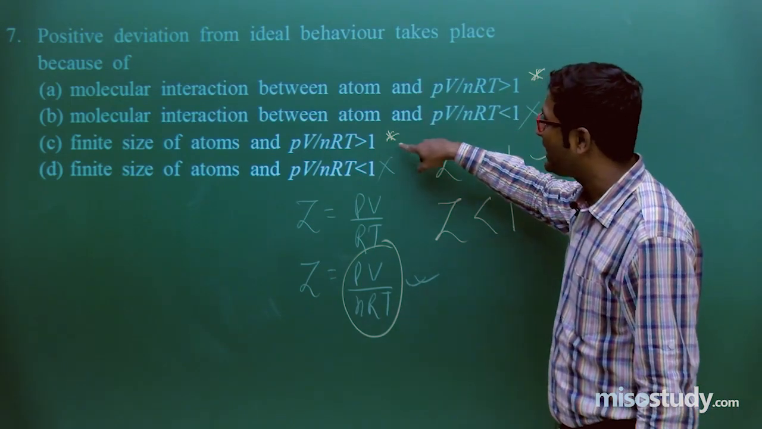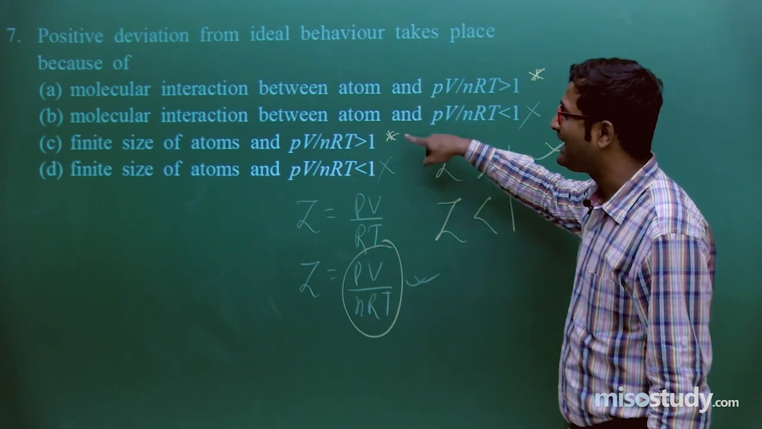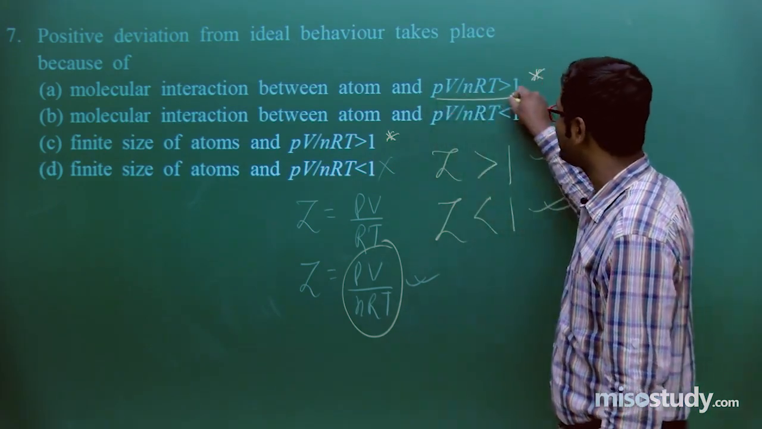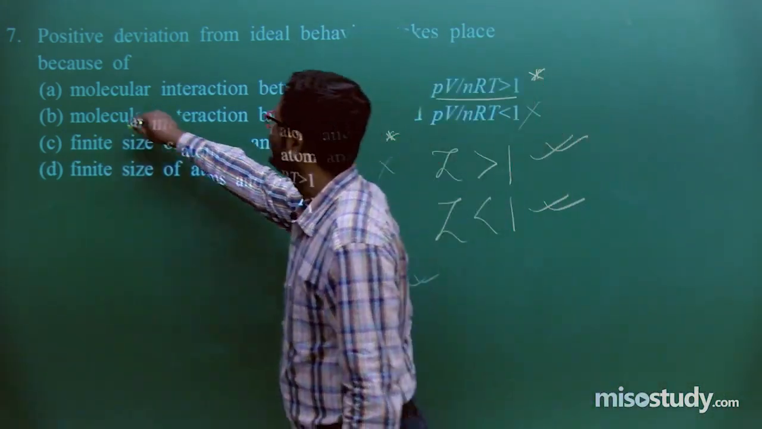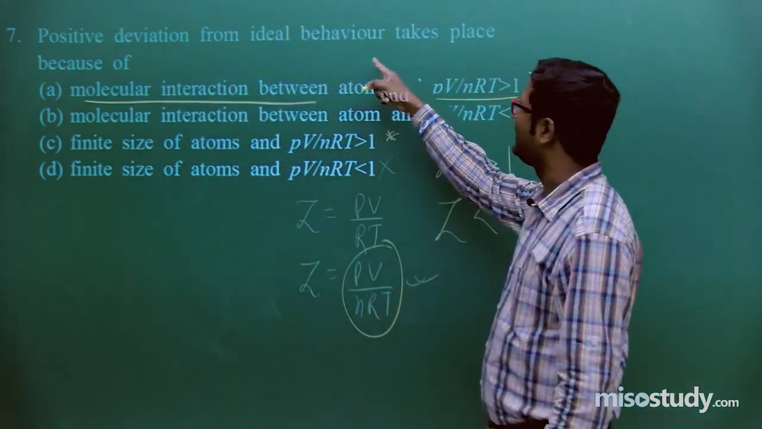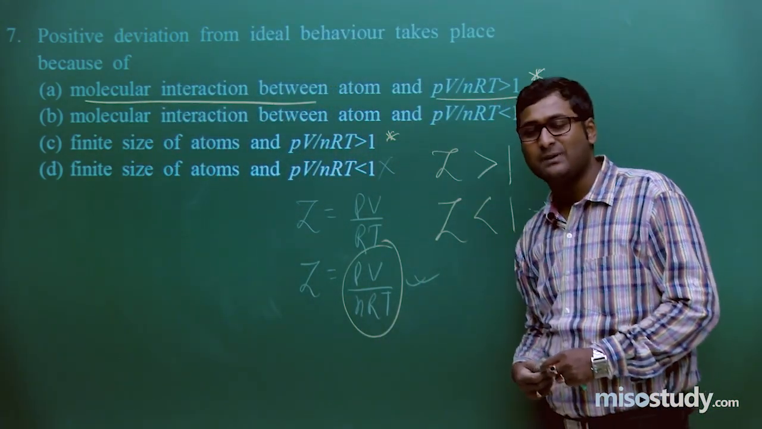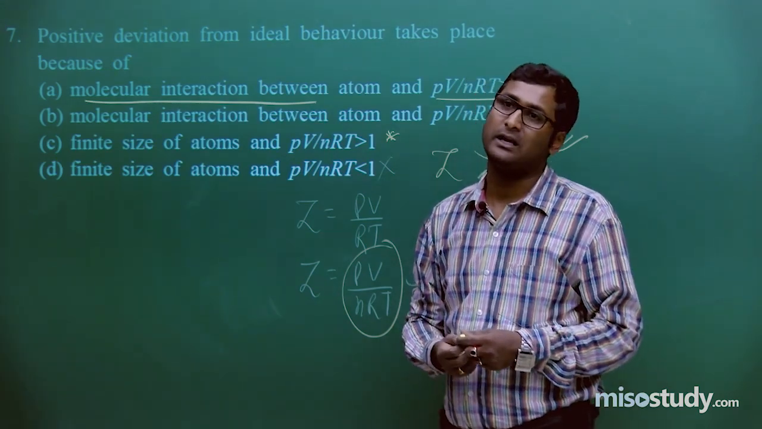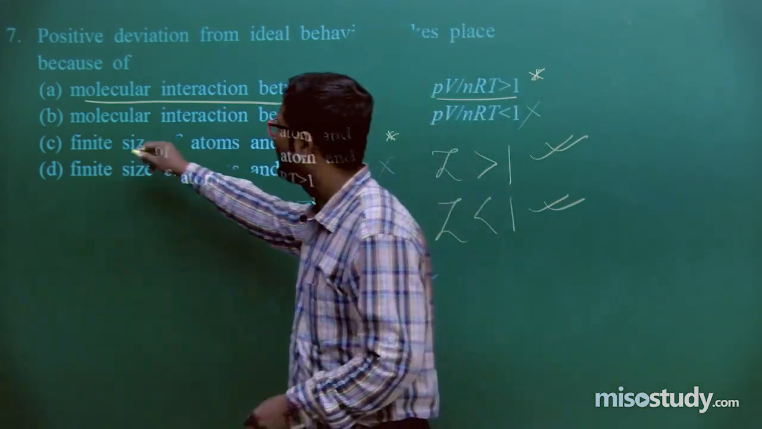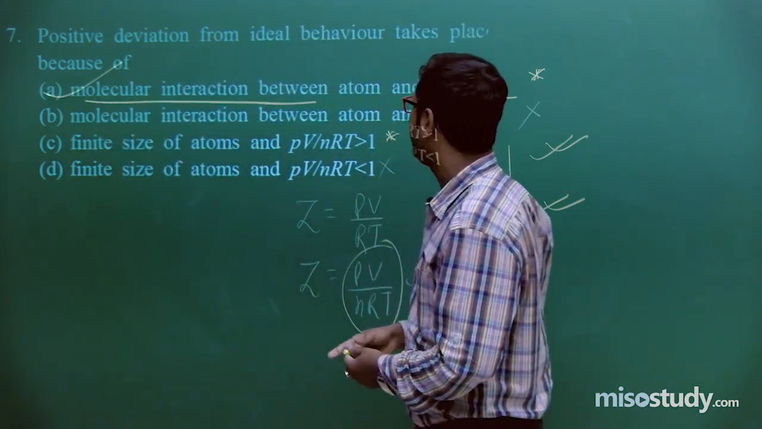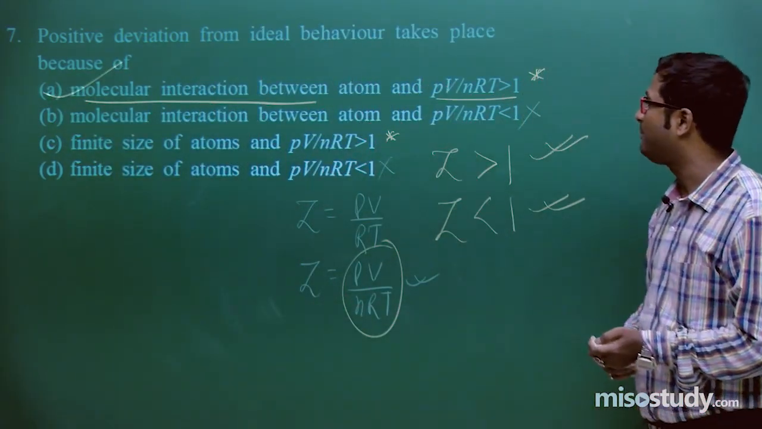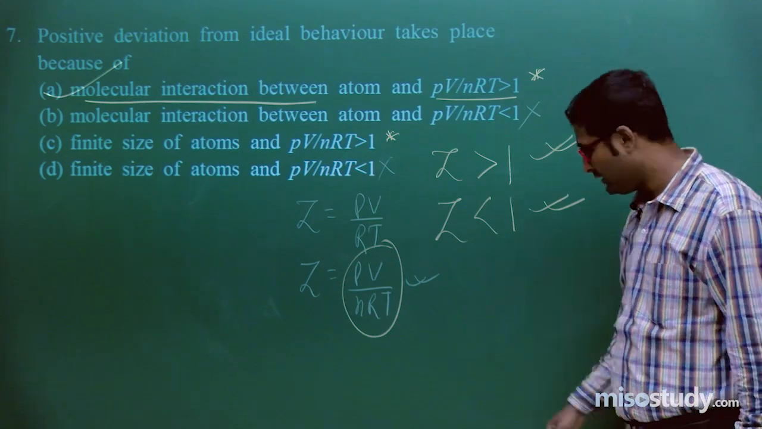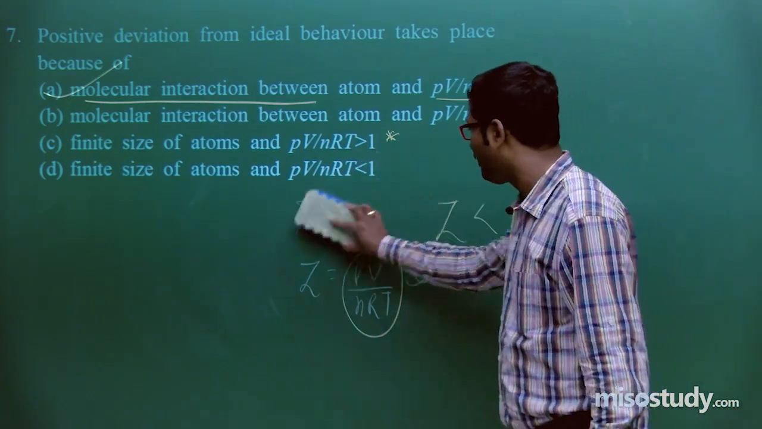So when we compare B with A and C, what will happen? This is the correct option, and here is the molecular interaction, because in ideal versus real gas behavior, there is a main thing, first of all, molecular interaction. So the case is A, molecular interaction between atoms and PV upon nRT greater than 1. So remove all the other things.